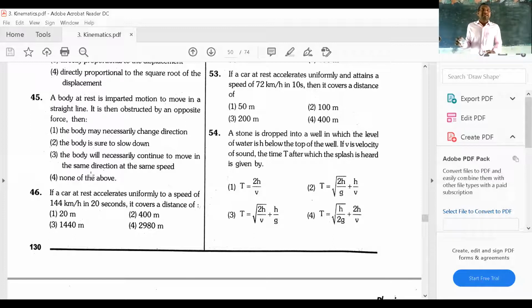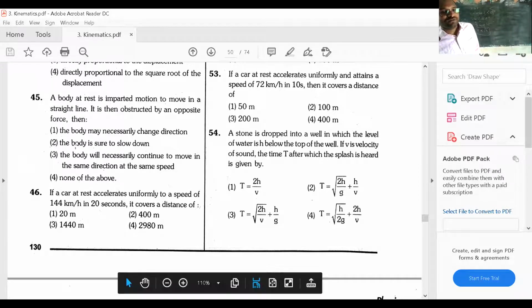Next, option B. The body is sure to slow down. Yes. If an opposite force is there, then it can slow down. Nana, option 2 is the right answer. Next, option C, which is option 3. The body will necessarily continue to move in the same direction at the same speed. It is definitely wrong. Third option is wrong. None of the above is the fourth option. Option 2 is the right answer, Nana. The body should slow down. A body is moving like this. If an opposite force is acting on it, it will slow down. Yes, option 2 is the right answer for question number 45.